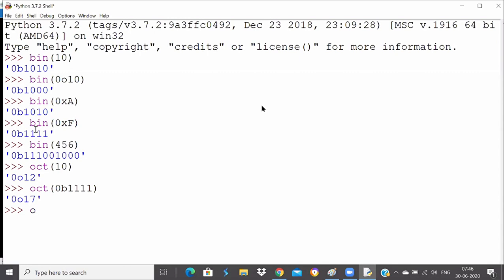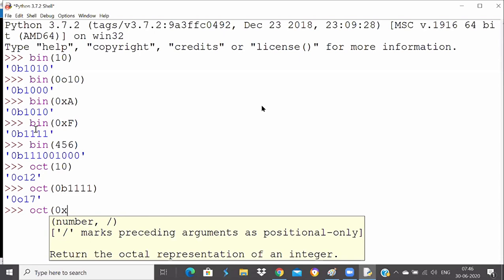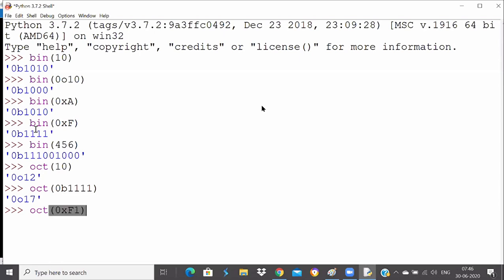Now we say octal of 0x10. Perfect. 0x10.